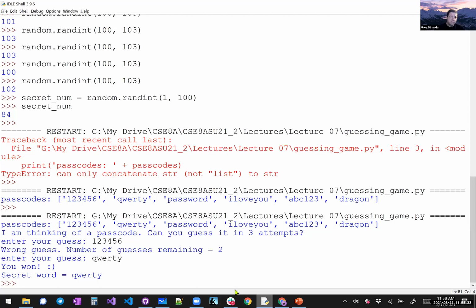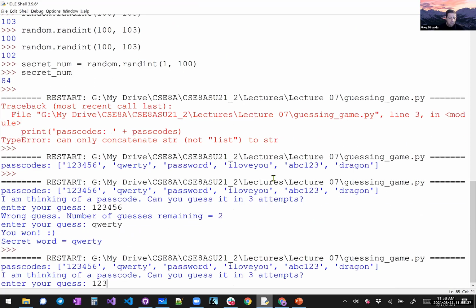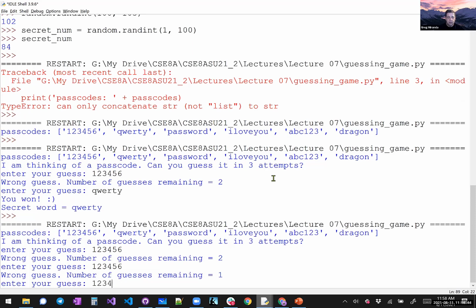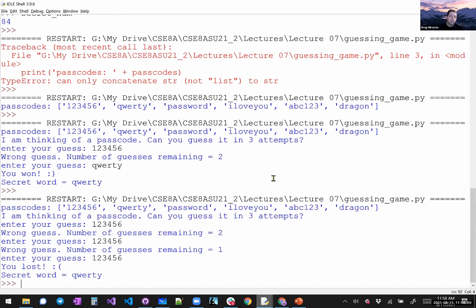Okay, well, let's run it again. Same thing. However, now I want to actually lose the game. And the best way to do that is to guess the wrong thing each time. It went to 0, so I didn't guess it correctly. Now I lost. And it still printed out the answer, and QWERTY was actually the answer again.